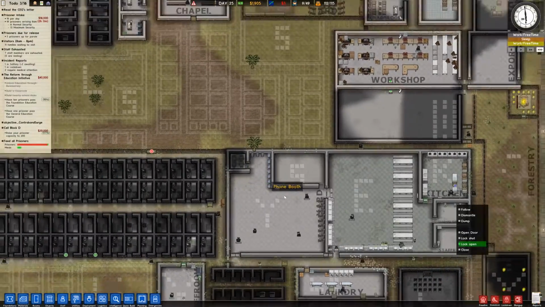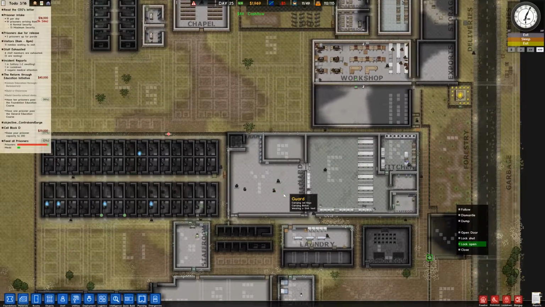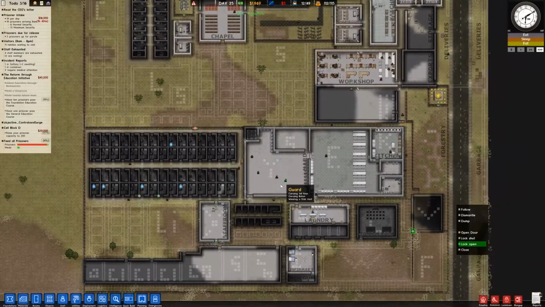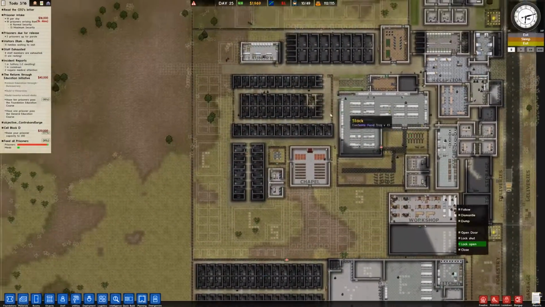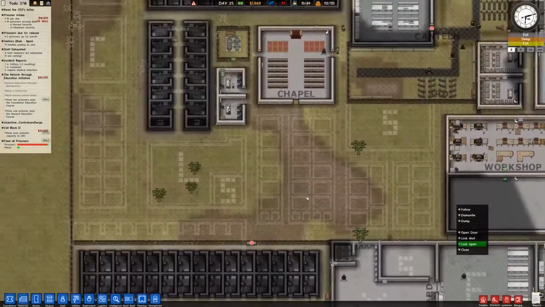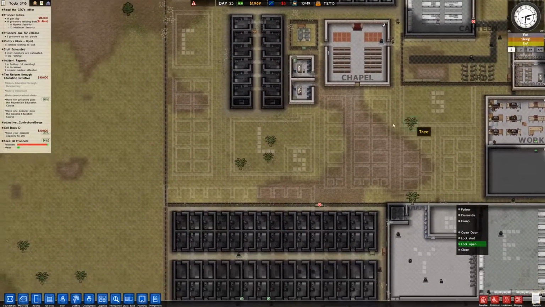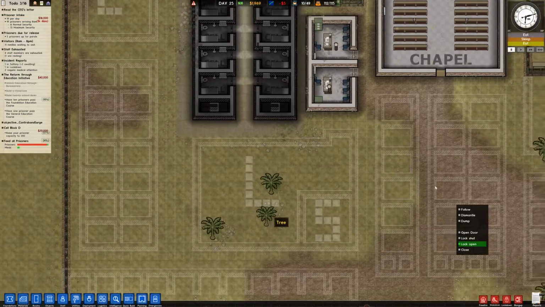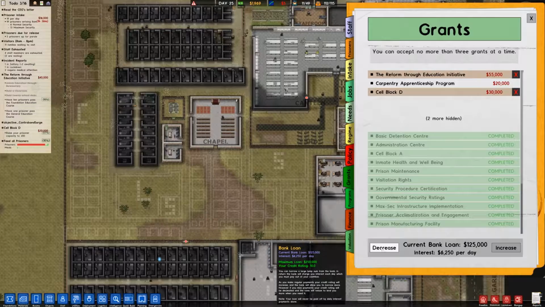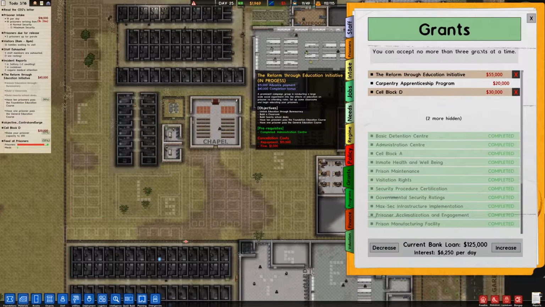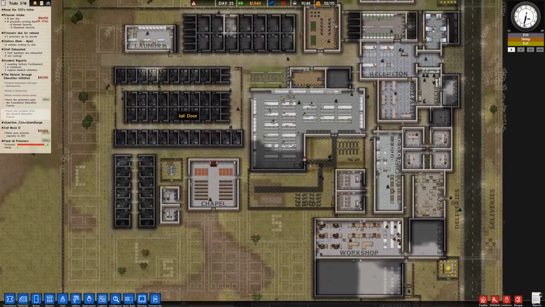I think that's good. I don't quite have the money to support a shop just yet, but we're getting really close. I definitely need a library because a lot of them have literacy needs, and I don't have the library done. So I'm kind of thinking I need to get on that. I just really need cash. And because we still have a bank loan, that cash is hard to come by right now.